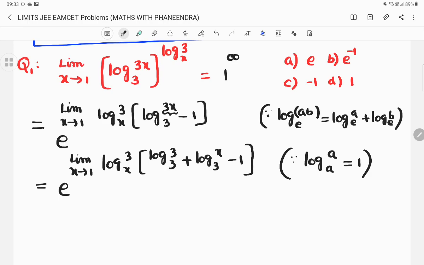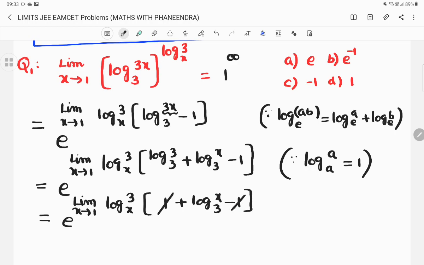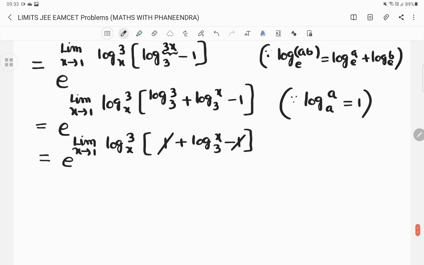So log 3 to the base 3 value is equal to 1 only. So e power limit x tends to 1 log 3 to the base x into 1 plus log x to the base 3 minus 1. So plus 1 minus 1 get cancelled, which is equal to e power limit x tends to 1 log 3 to the base x into log x to the base 3.